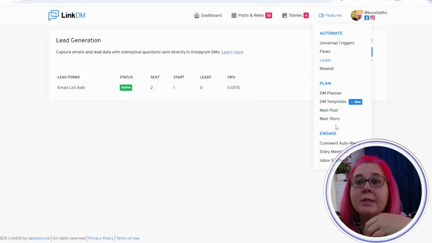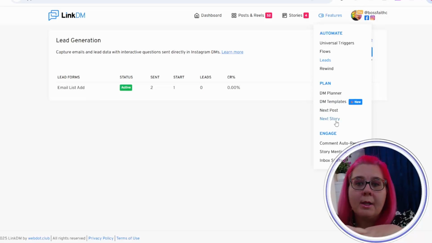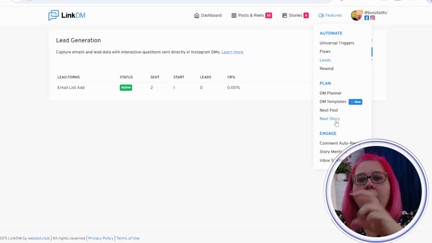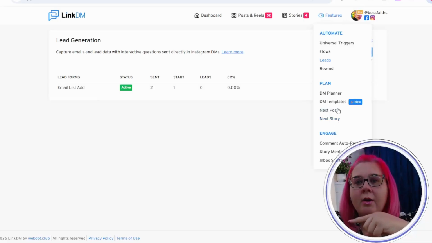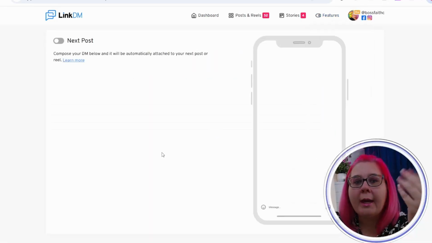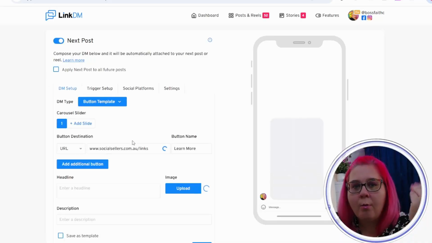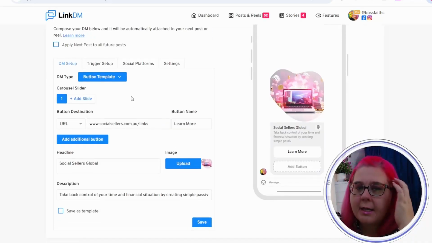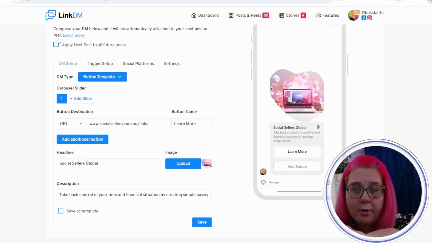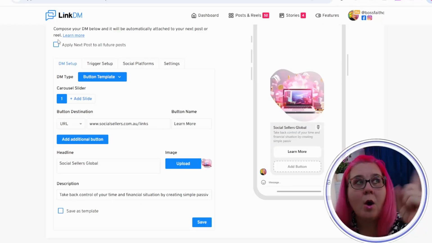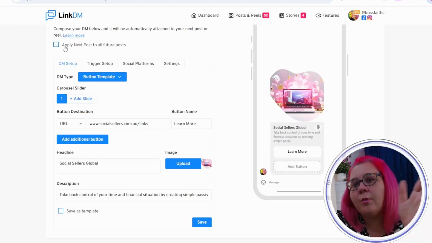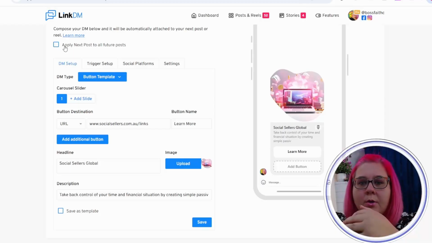Now, next post and next story work very similar. Basically, what you're doing with next post, you are very simply going in, you're creating a DM automation like what we do in all of the other different things. You can tick to have it apply to all future posts. So this might be if you only have one thing that you're sending out as an example. And then what will happen is this will trigger off every time you post something like that.